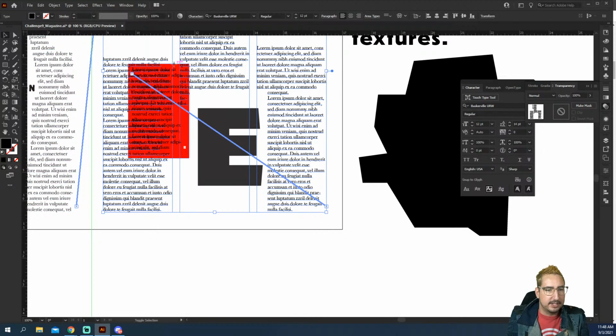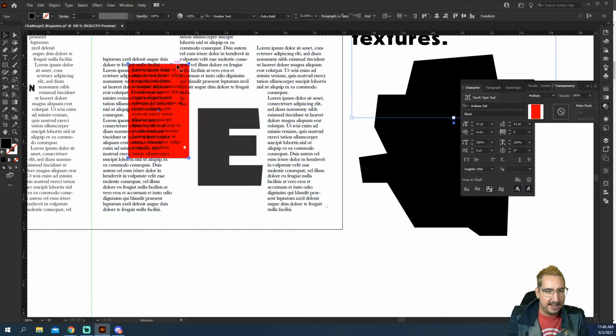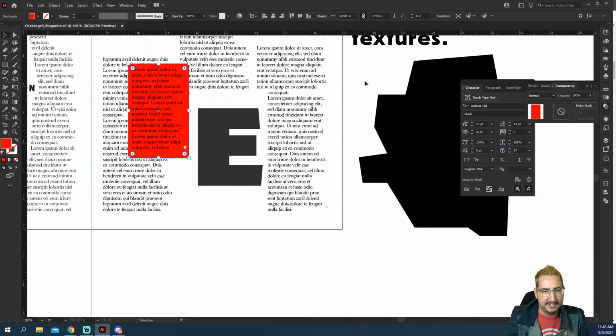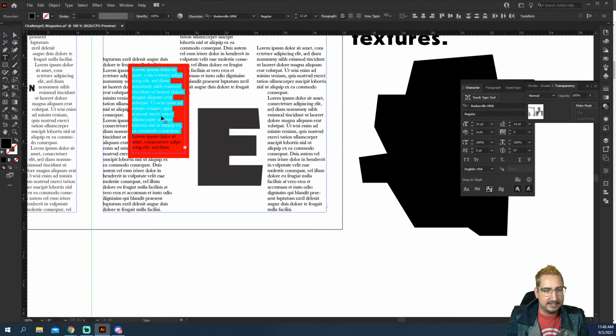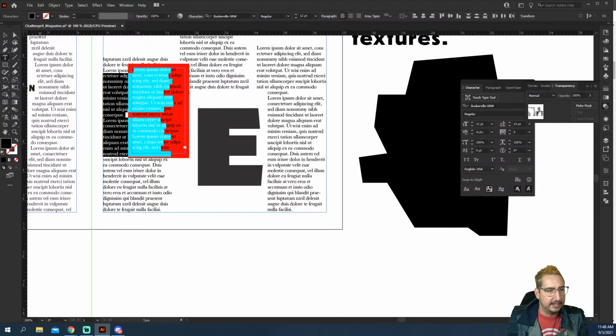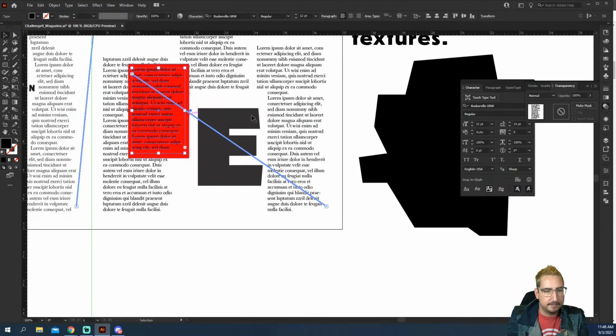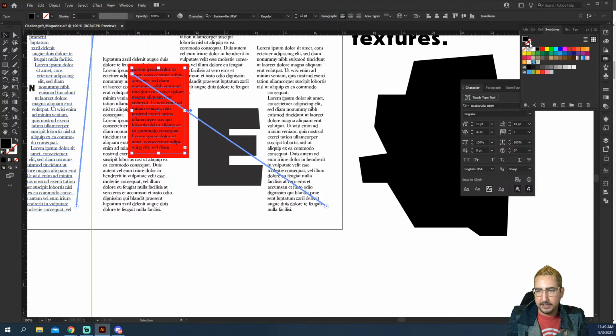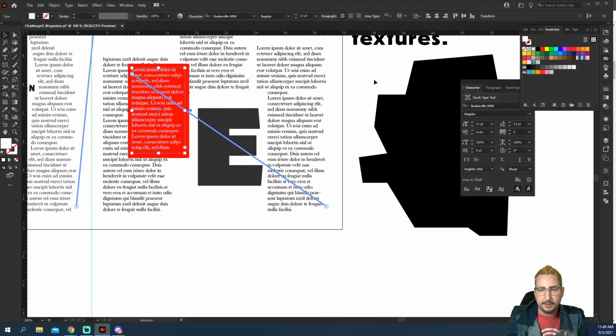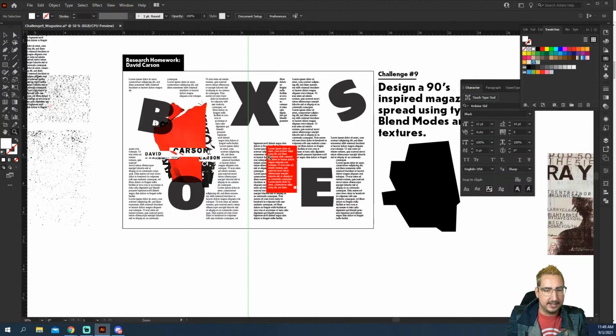Now, this is looking super crazy, so I am going to go ahead and turn off the multiply on this red one so that we can see it a little bit better. There we go. And then maybe we change this type to white. And you can see that it is still all linked together. And to change the color of that type, we're just going to click on that box. And then we are going to go over to our swatches panel, make sure that we are... What do I want to do here? I want to make it white. There we go. Got it. So now we have some white text sitting on top there.